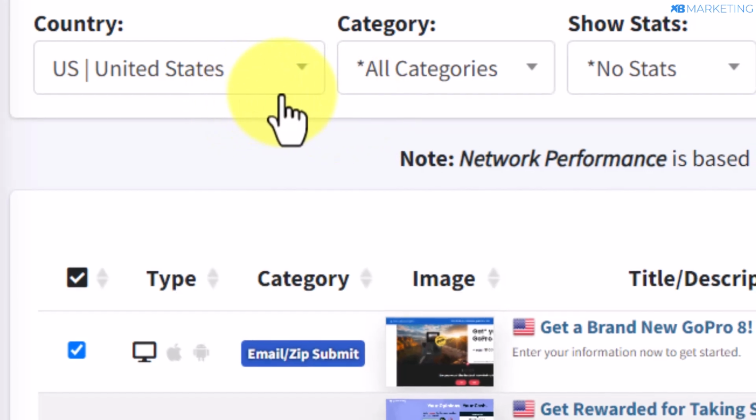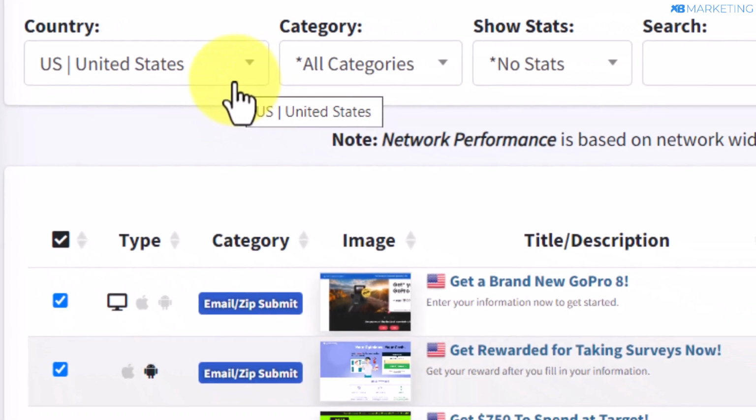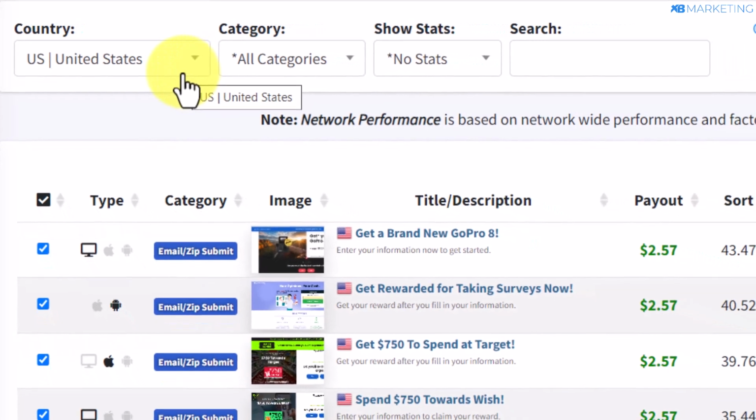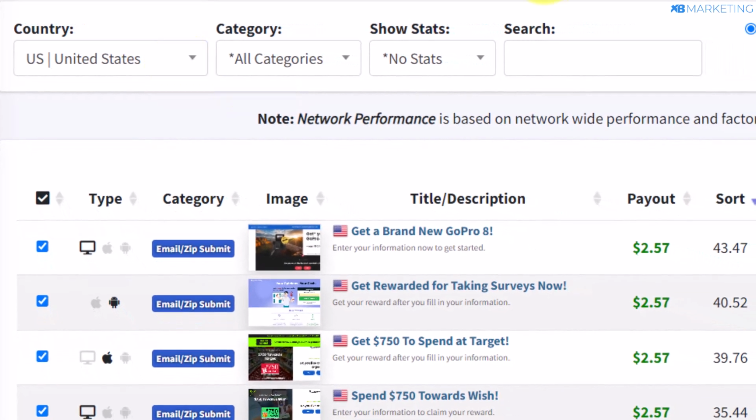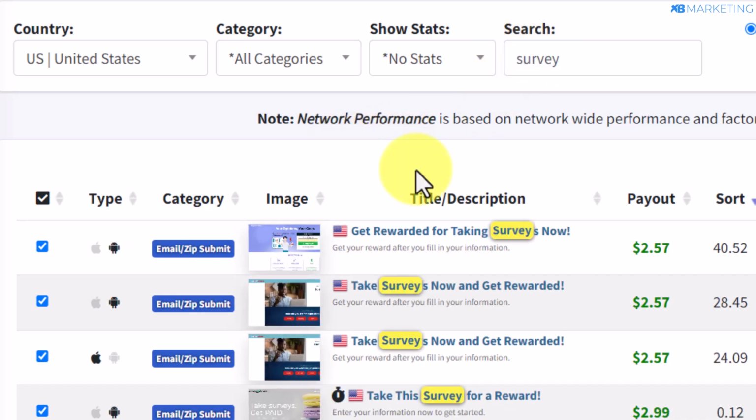So once you come over here, there are a couple of criteria you have to keep in mind before picking any CPA offers. So the first criteria I use when picking an offer is to make sure that offer solves a problem. An example of that is survey offers, which means once people sign up to these offers, they have a chance to start making money by completing surveys from these offers. All right, so all you need to do is to come over to the search section and type in survey. There are a couple of survey offers available to people in the United States.